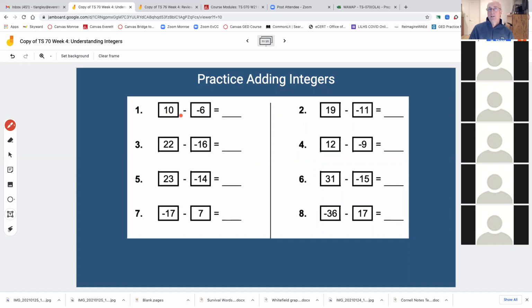If you're thinking 10 minus a minus means it's plus now, so it's 16, then you're thinking right. That's really 10 plus 6. If I had 22 minus a -16, that means 22 plus 16, which is 38. So you can even write this in your notes just so you have more examples to see visually.